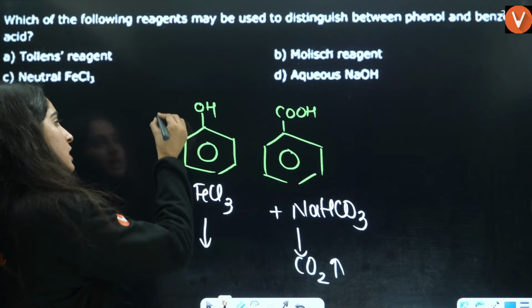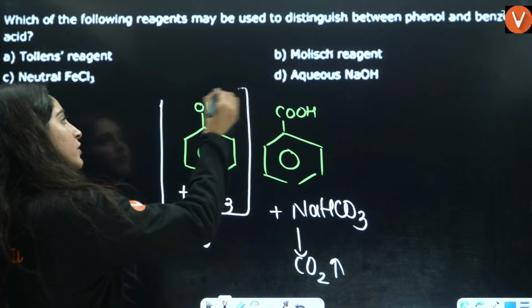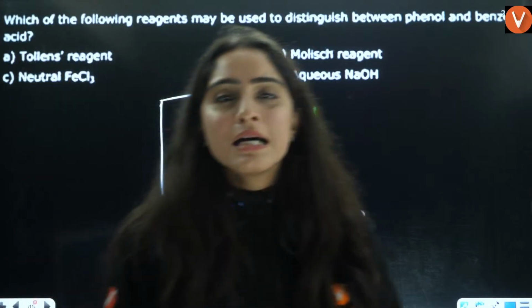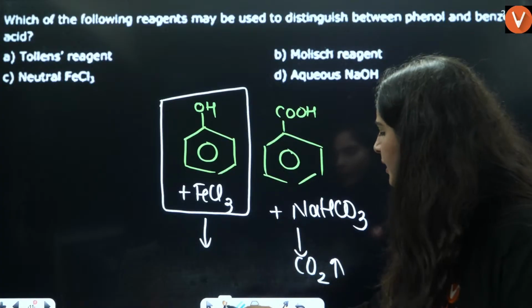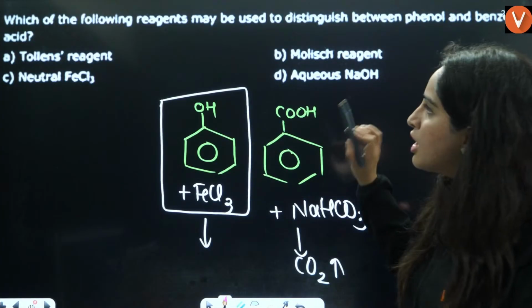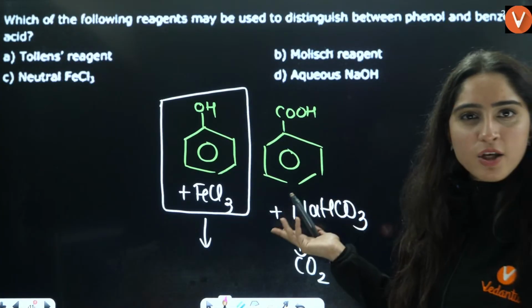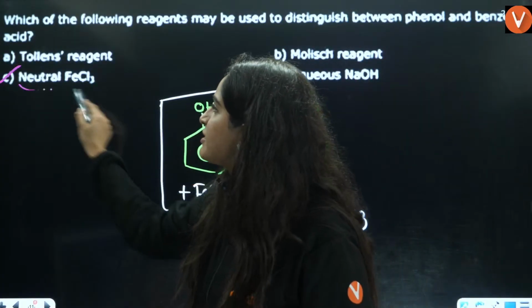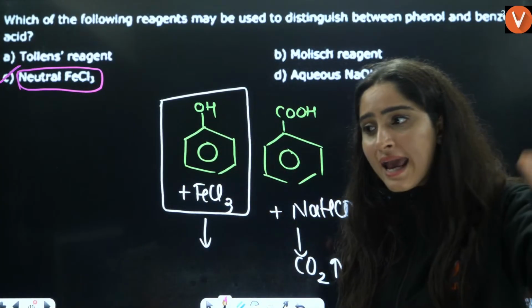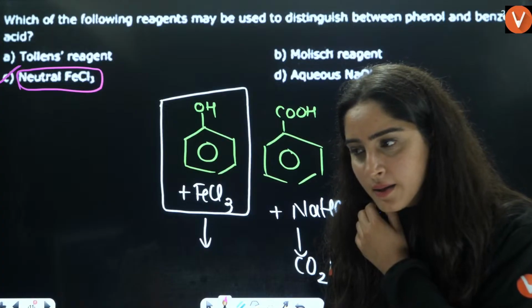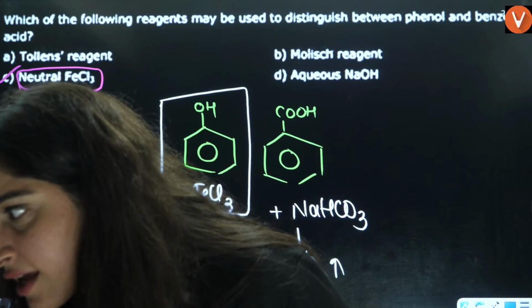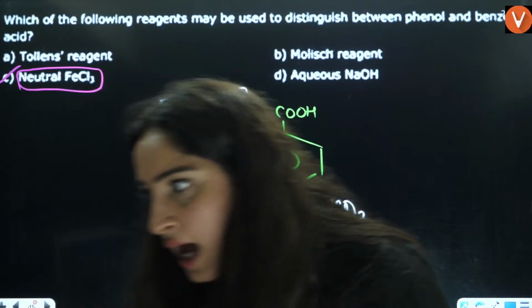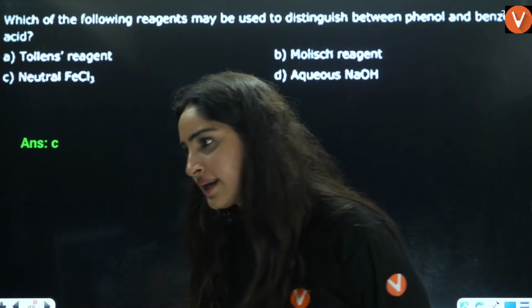Okay. So answer is phenol and its derivatives give different colors when they react with FeCl3, but benzoic acid will not do that. So in the options, we don't have NaHCO3. So we can say neutral FeCl3 is the correct answer. Again, C is the correct answer. Okay. Yes, students. C. Very good. Okay. Next is,